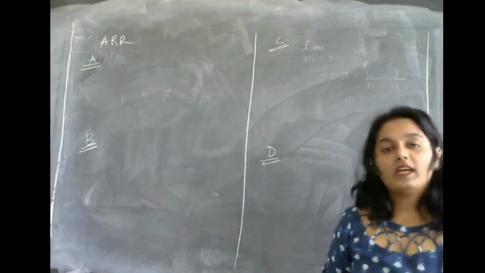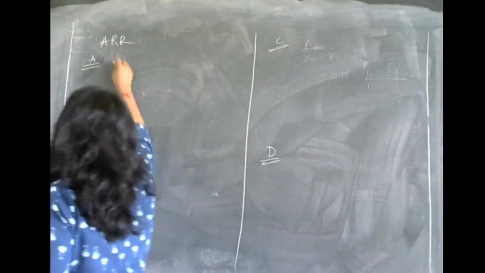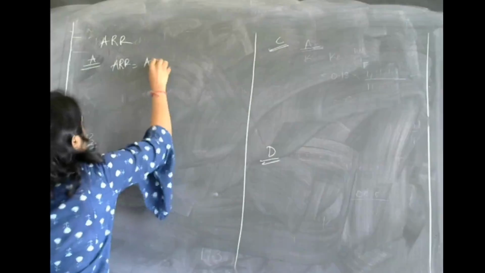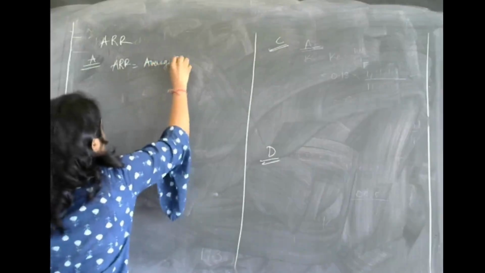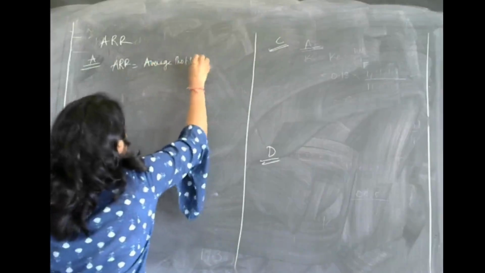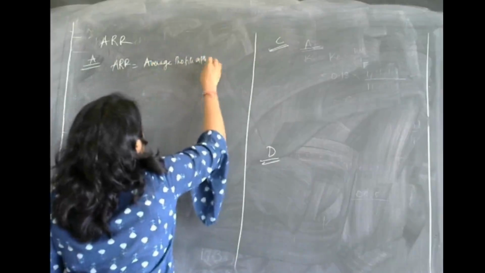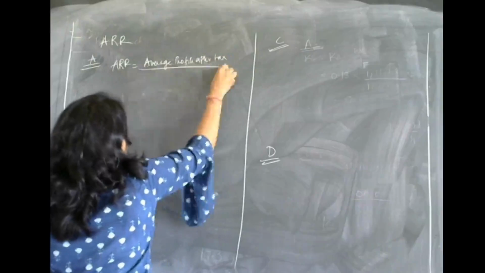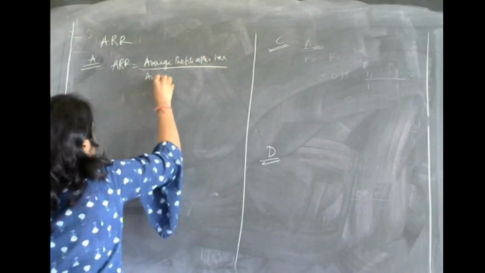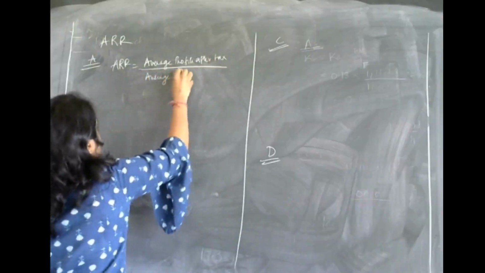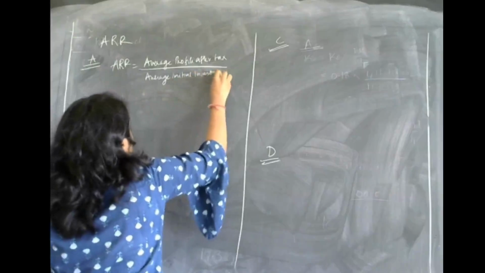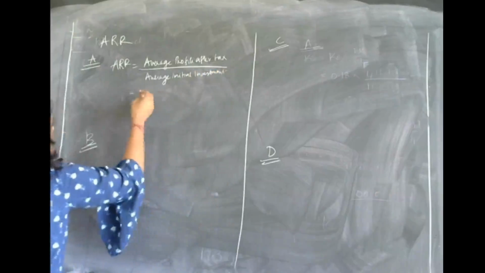Yes. So ARR, what is the formula? ARR is equal to average profits after tax divided by average initial investment. Okay. Now here, what is the profit?